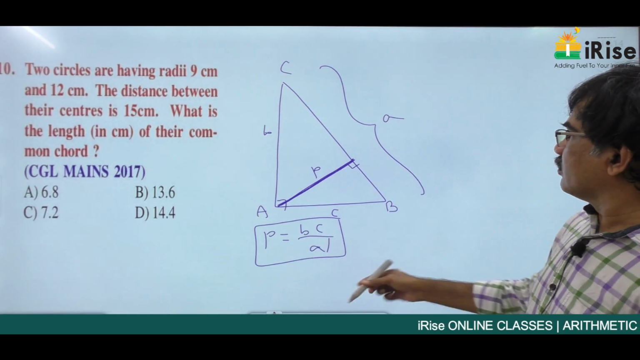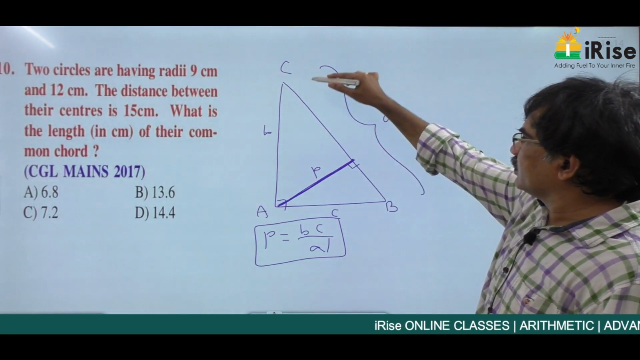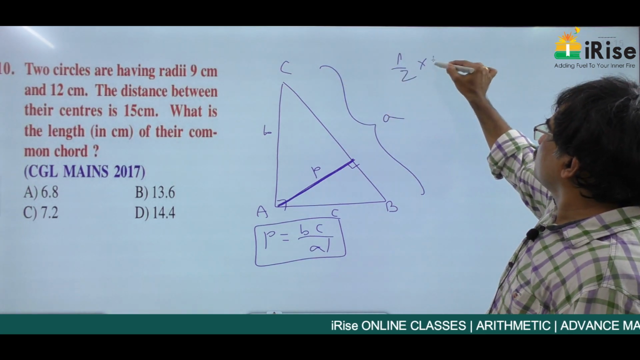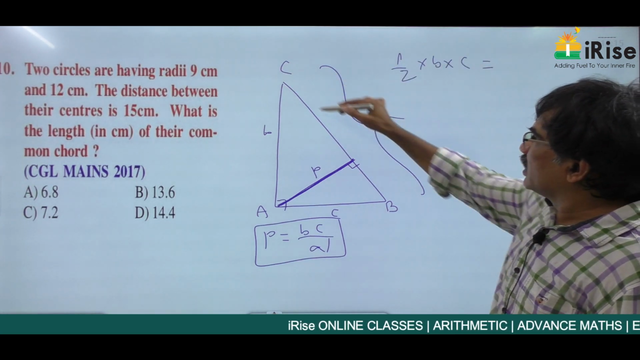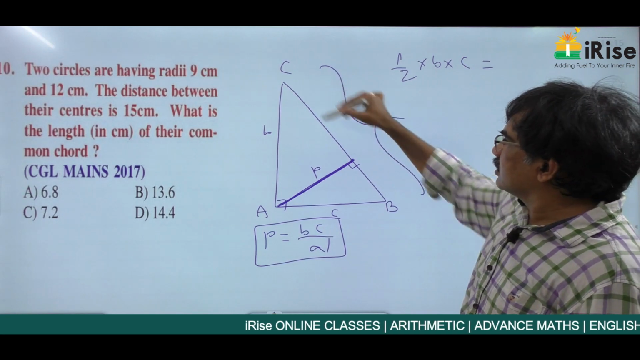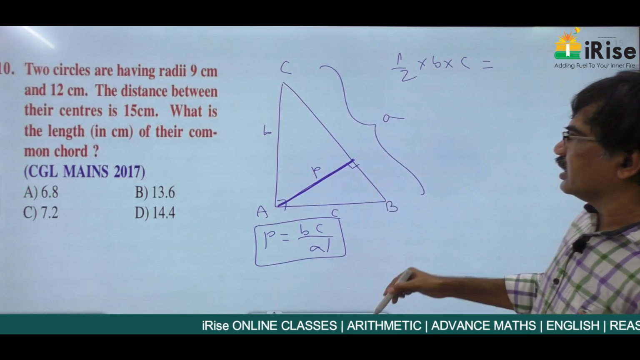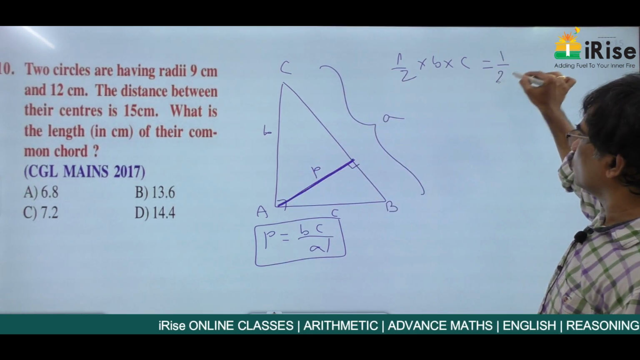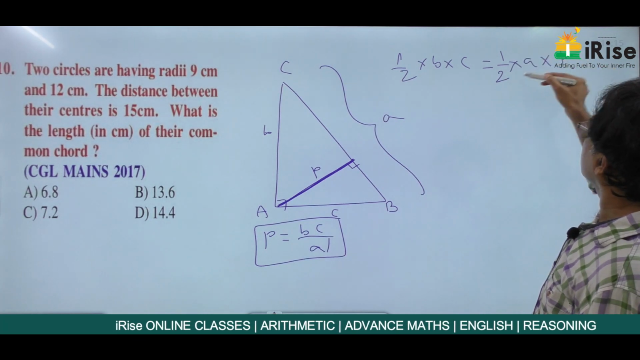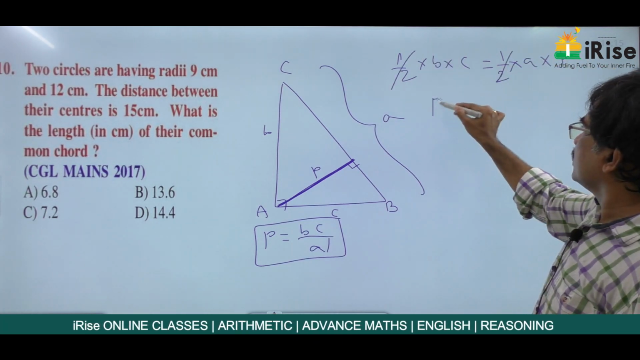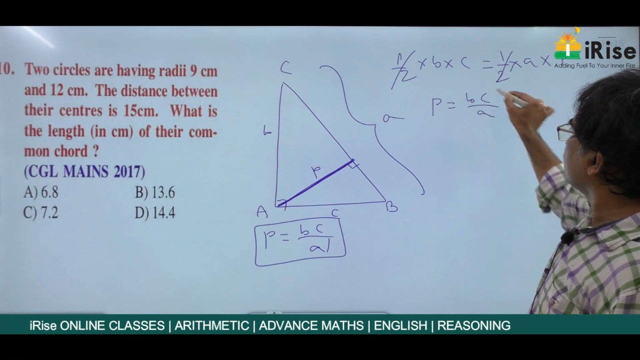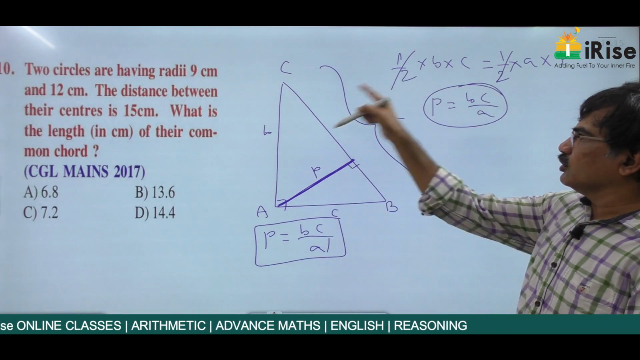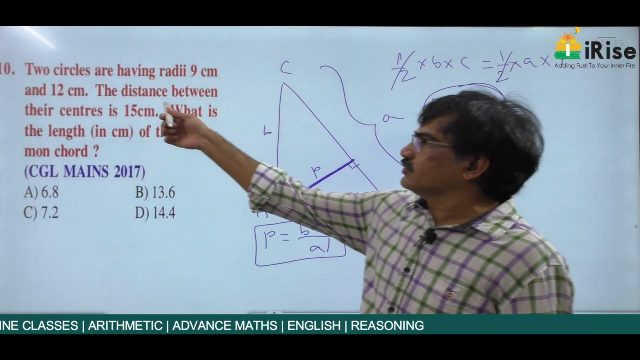How to get this point? Very simple. What is the area of this triangle? Half into B into C. But if we consider this as the base and this as height, this is also the area. Half into A into P. So half cancels. P is equal to BC by A. So I want to use this to get the answer for this question.